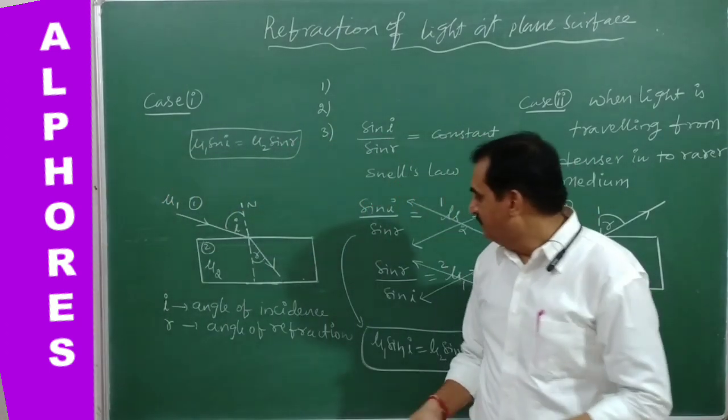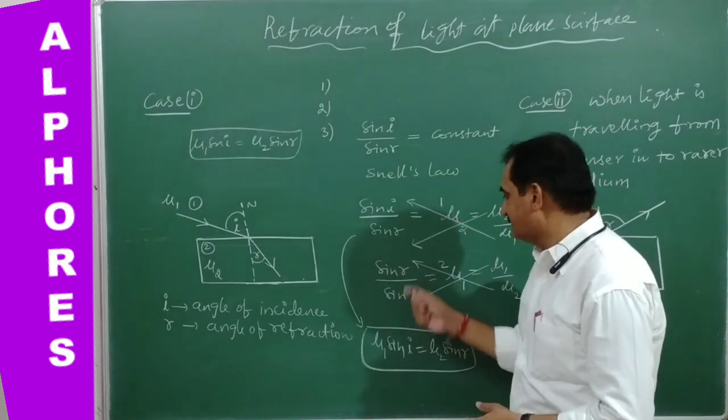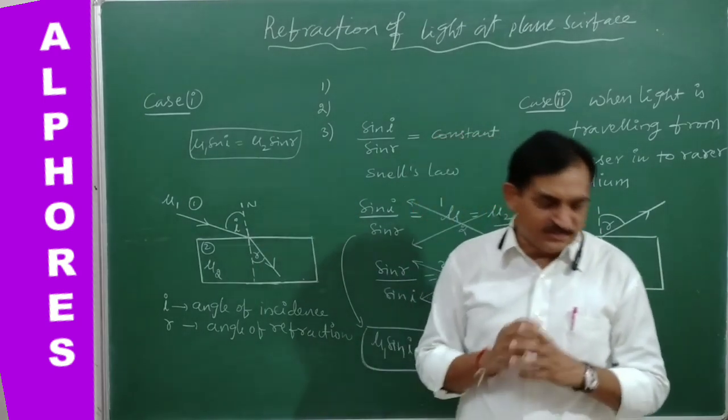That's why I am saying you can use sine I by sine R equal to 2 with respect to 1, or sine R by sine I equal to 1 with respect to 2. This is known as Snell's law.